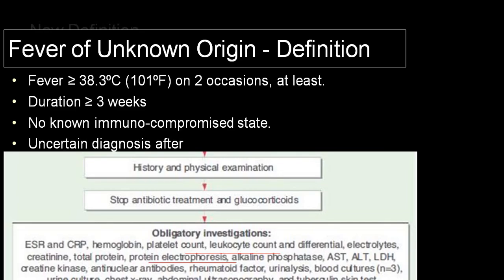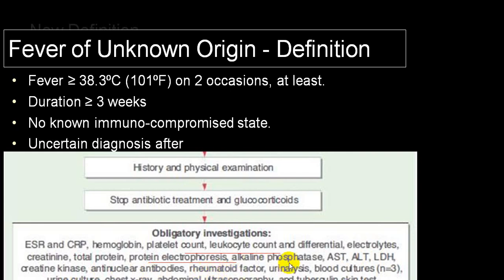Now there is one particular variety of presentation which you will come across in your everyday practice. A person will come to you with a low grade fever, 101, for a longer period, around 3 weeks. He is not an immunocompromised host, and you have done a good examination and taken a good history. You have done almost all the common day-to-day tests like ESR, CRP, hemoglobin, platelet count, leukocyte count, electrolytes, DC, creatinine, protein electrophoresis, alkaline phosphatase, AST, ALT, LDH, creatinine kinase, antinuclear antibody,